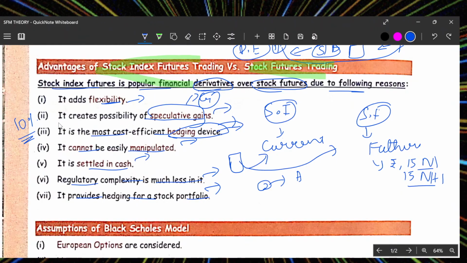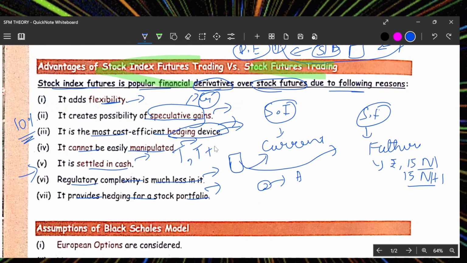It cannot be easily manipulated because it's fully computerized. No one can hack it. It's settled in cash, not in something else. Every trade at the end of the day is settled in T plus 1 or T plus 2. Within these three days, your transaction has been settled and the money is in your account.